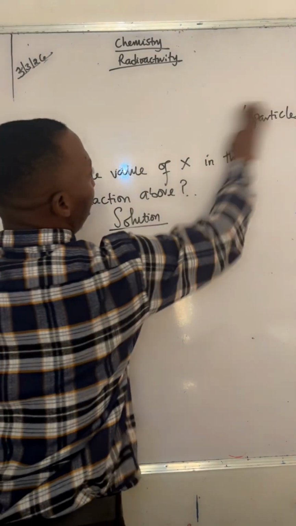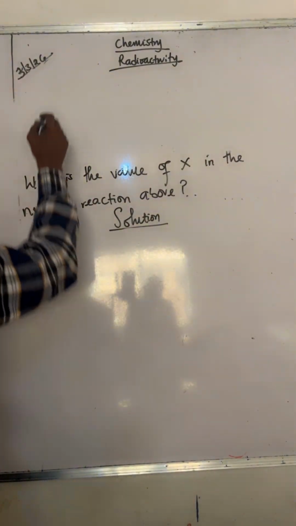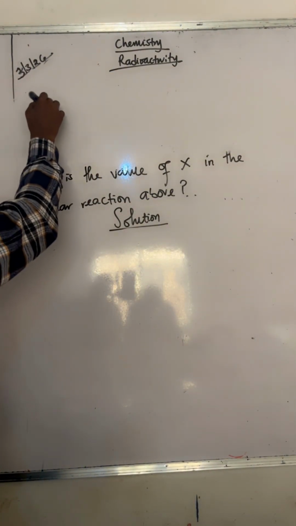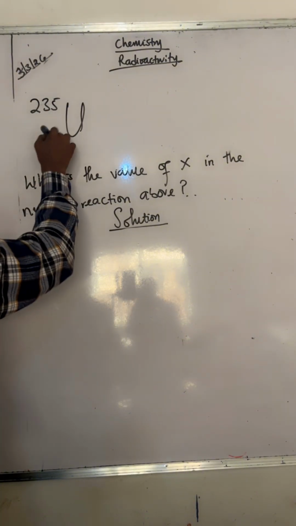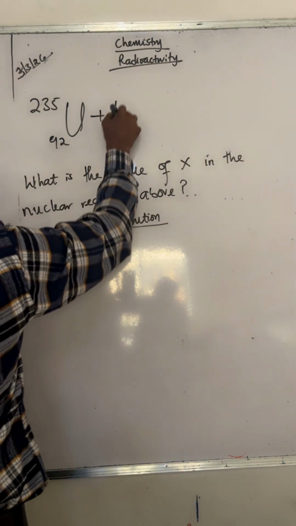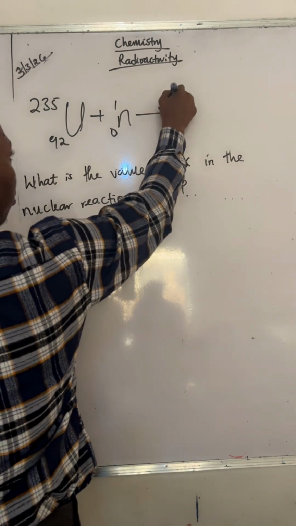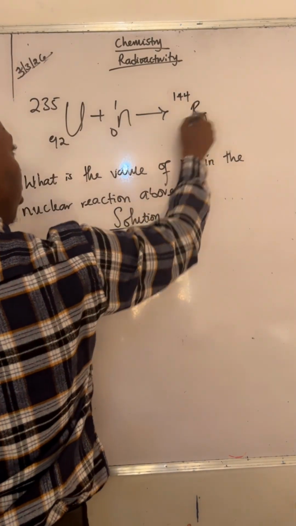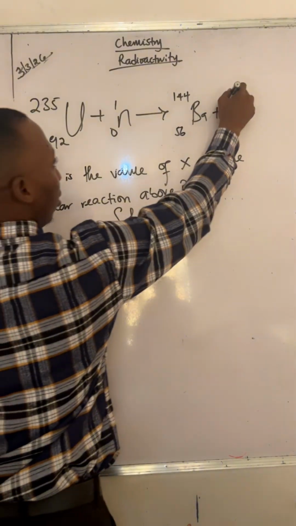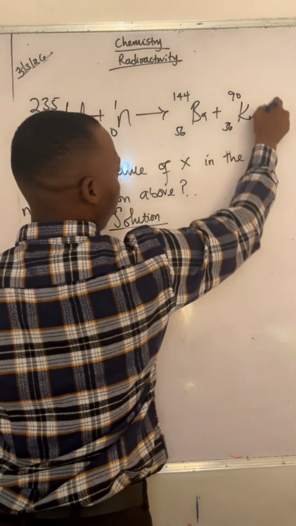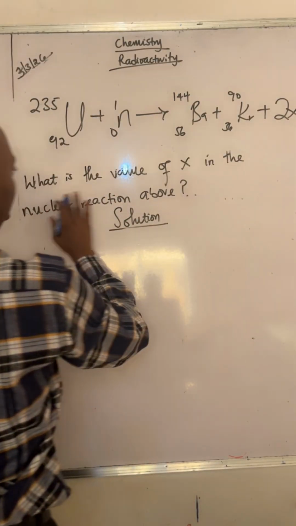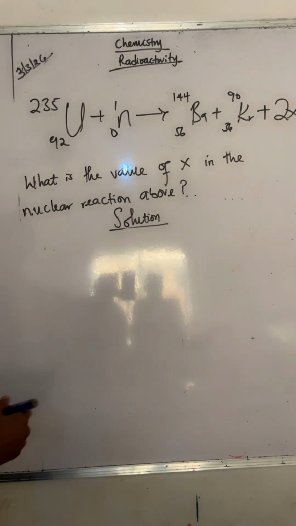Now there are other questions. Questions like if I have 235 uranium 92 plus a neutron to give barium 144 56 and krypton 90 36 plus 2x. What is the value of x in this nuclear reaction? So how are we going to get the value of x? The same idea. Just think of what I have told you before.